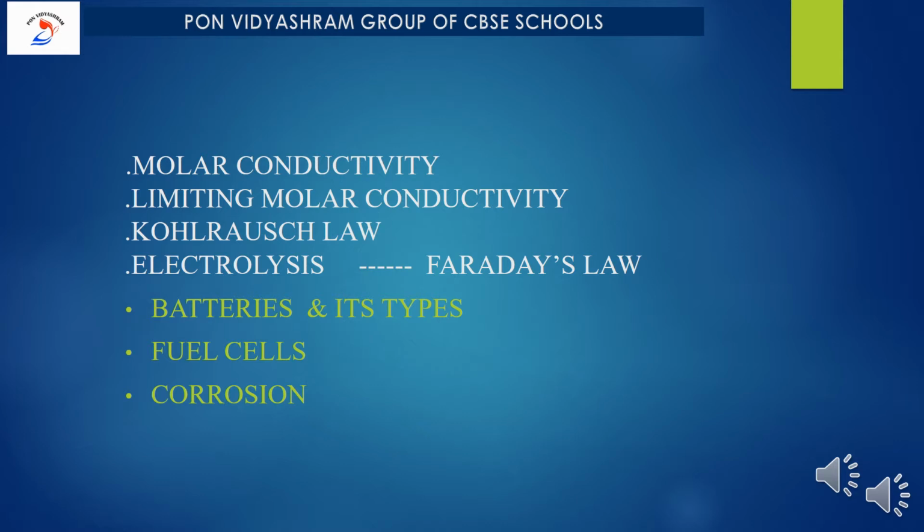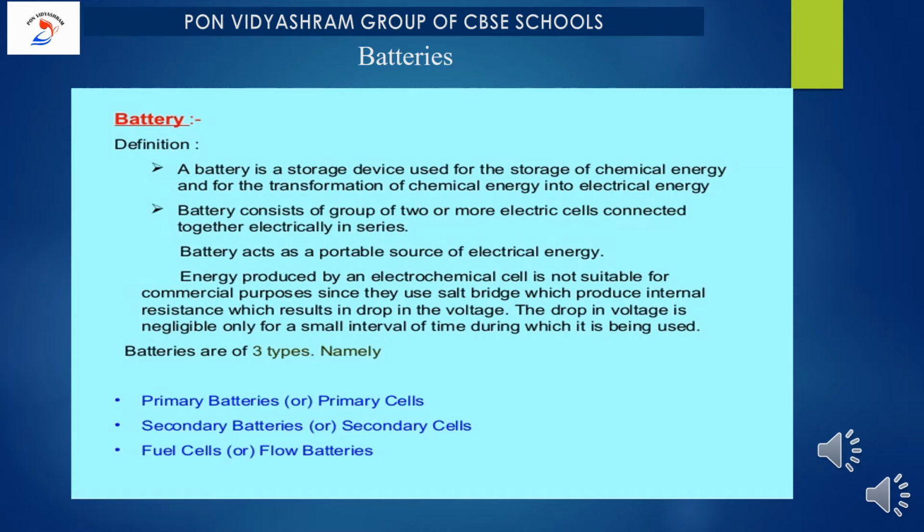What is it? Theory based concepts like batteries and their types, fuel cells with a few examples, and the last concept in this chapter is corrosion. From these concepts, reactions carry over and explanations about the construction part of the topic can be asked as a question in the board. Let me start with battery.